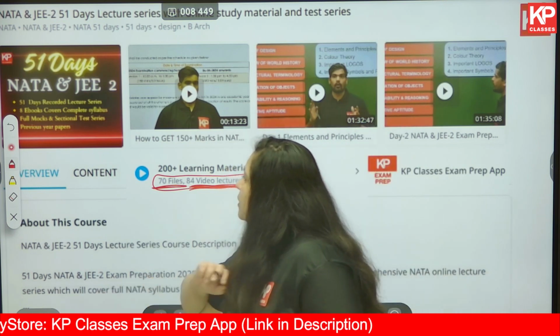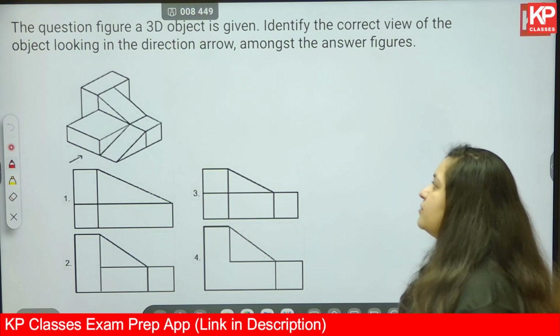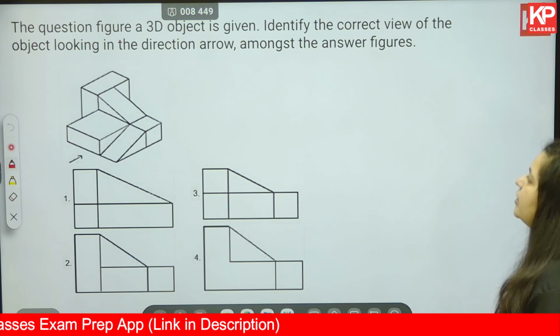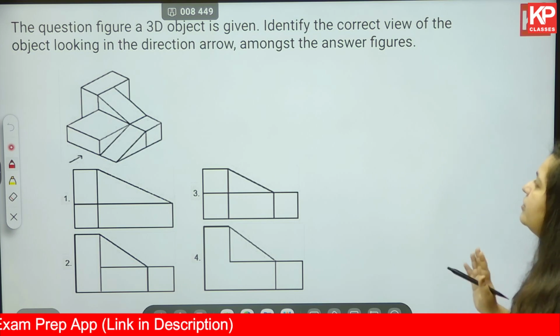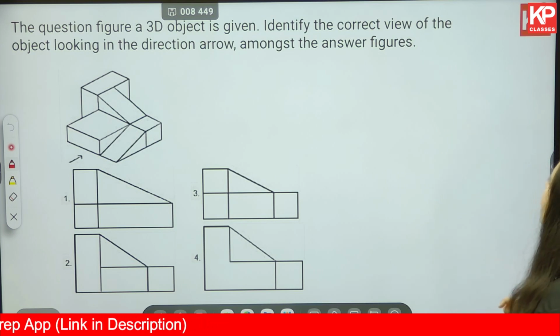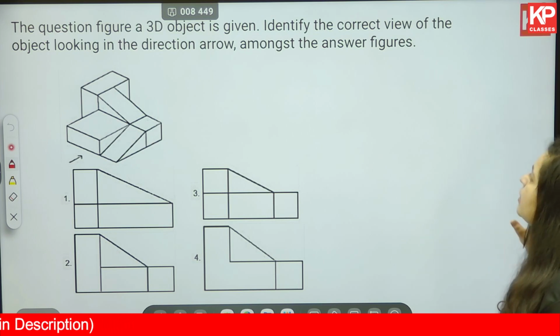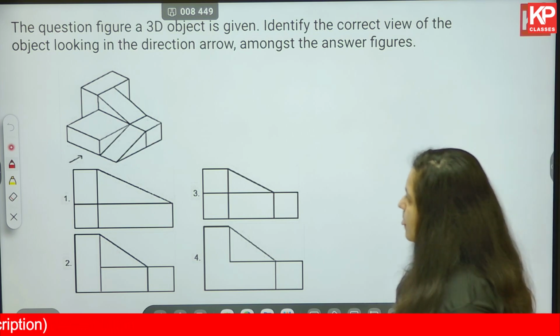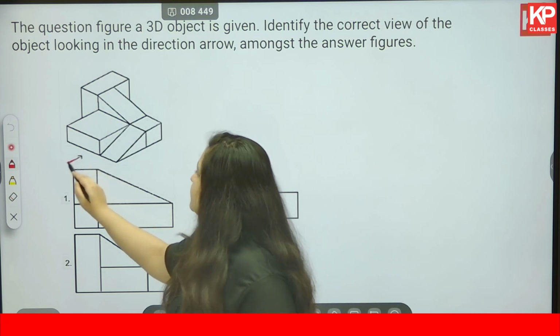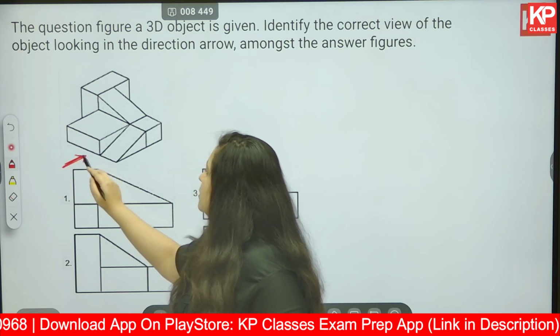Okay, so moving on to the next one. The question figure shows a 3D object. Identify the correct view of the object looking in the direction of the arrow amongst the answer figures. This is the arrow that has been shown.